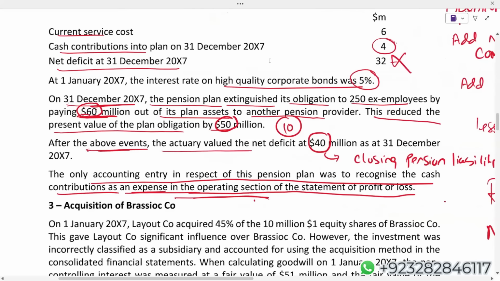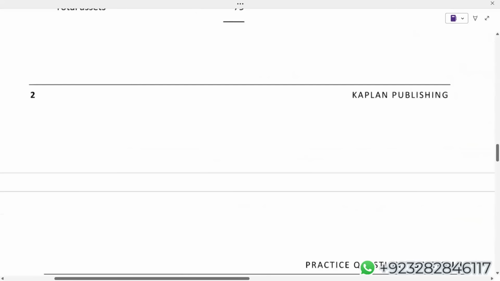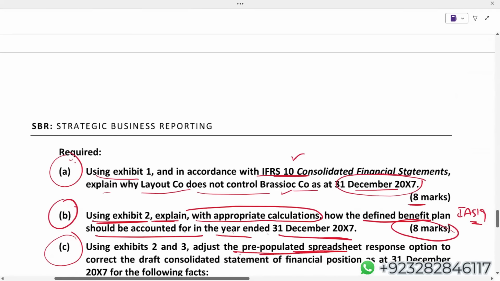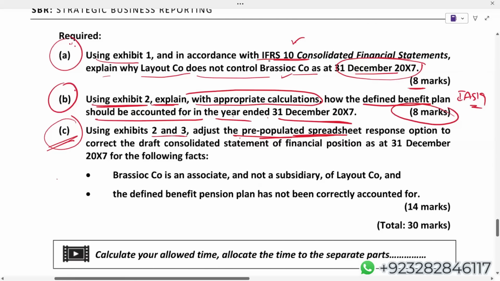Okay, sir. Great. Now let's see. In part C, using exhibits 2 and 3, which we have done. No, we have done only 2. Adjust the pre-populated spreadsheet response option to correct the draft consolidated statement. It means it's not fully completed. Adjustments are required.